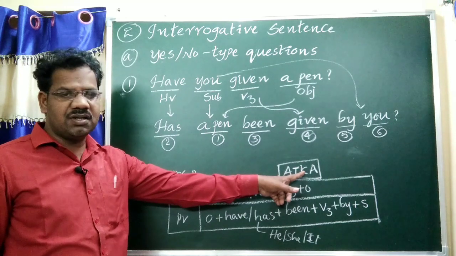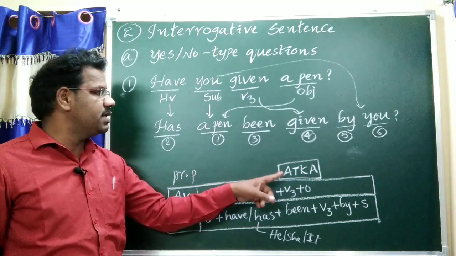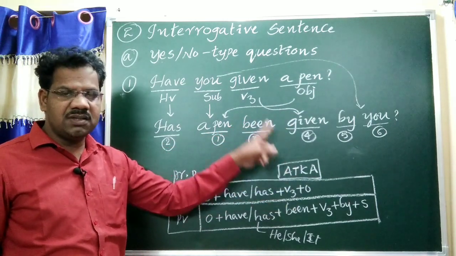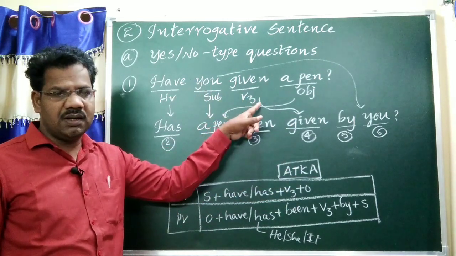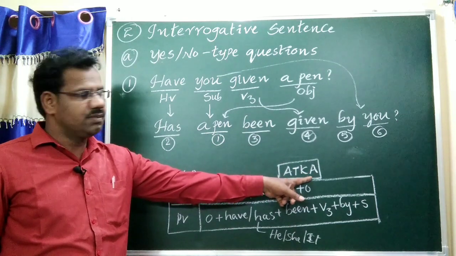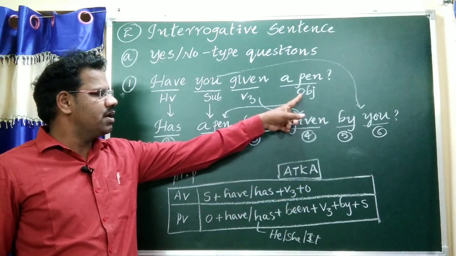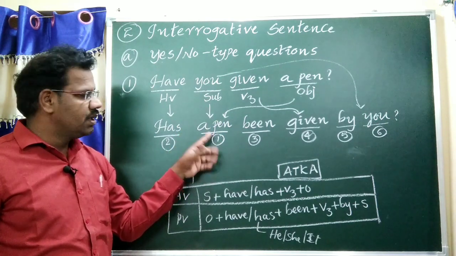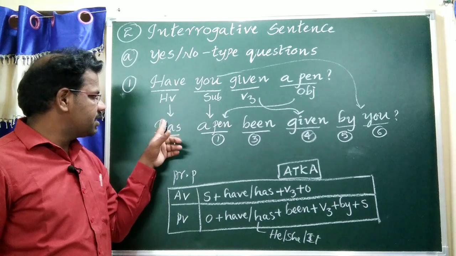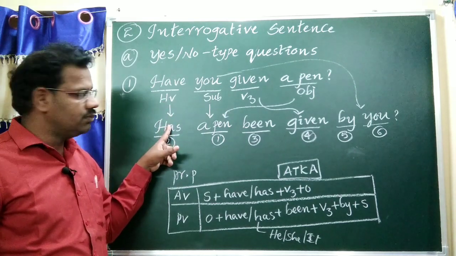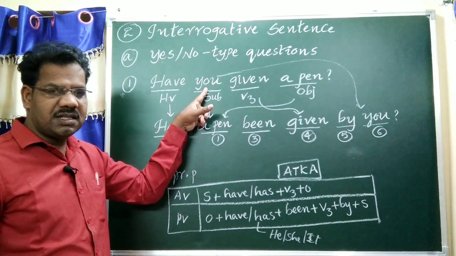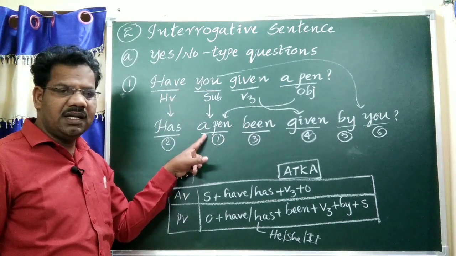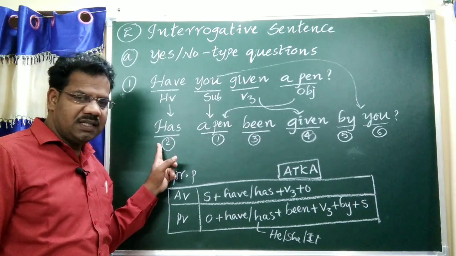And K means kinds of sentence. To find kinds of sentence, this is the interrogative model. A for apply. Apply means the object should be written straight to the subject, and the helping verb written straight to the helping verb. Here, for you the agreeable helping verb is have; for a pen the agreeable helping verb is has.